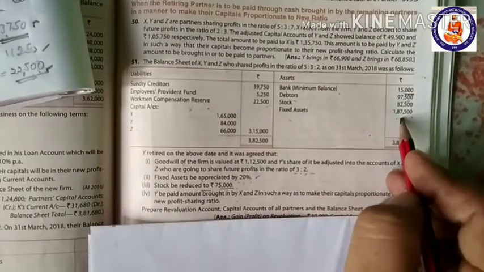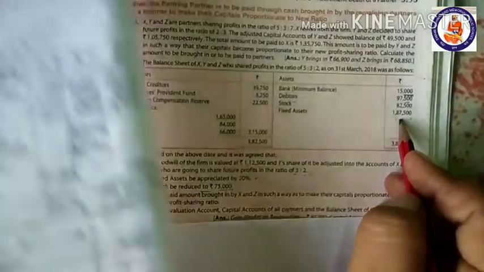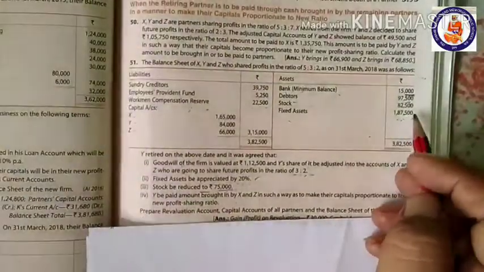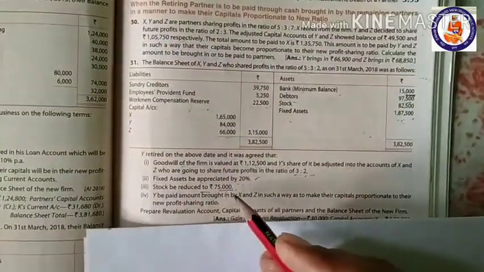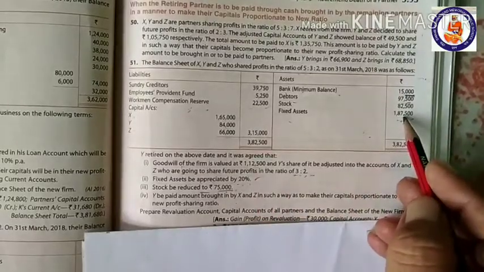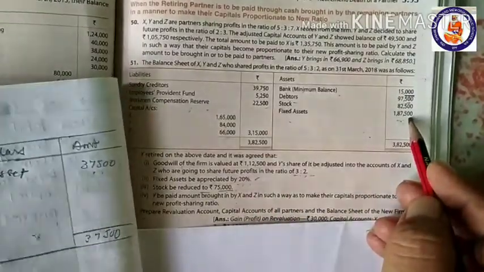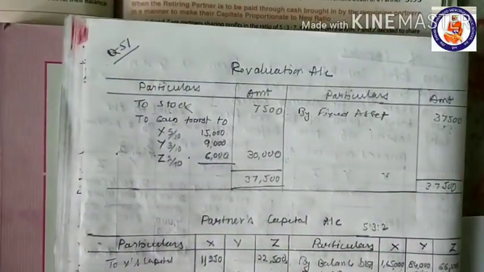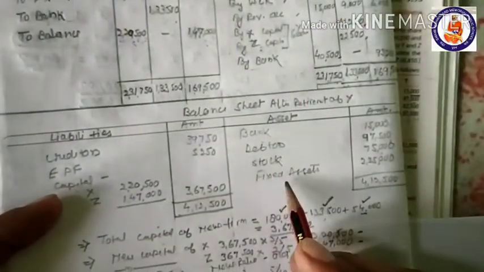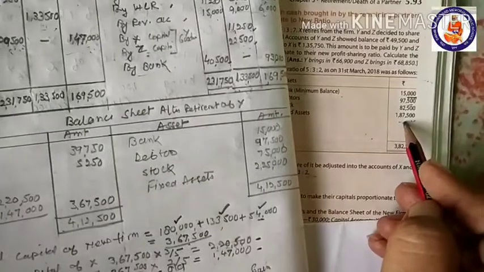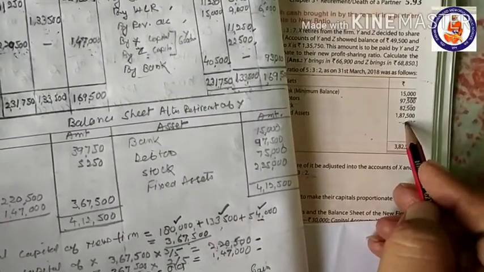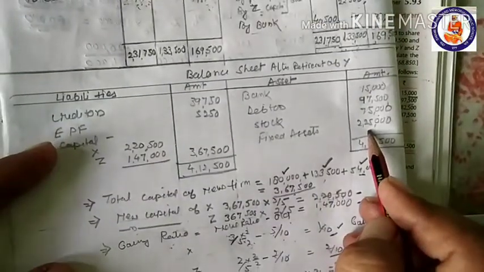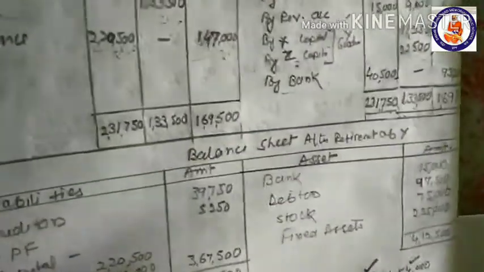If we calculate 20% of this 1,87,500, it comes to 37,500. So fixed assets are increased by 37,500. In the new firm, when we add 37,500 to 1,87,500, it comes to 2,25,000. This is the asset side.